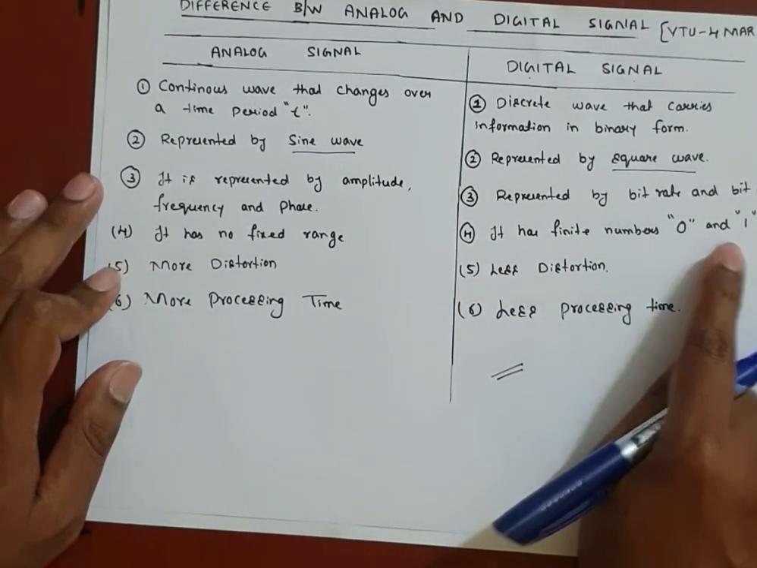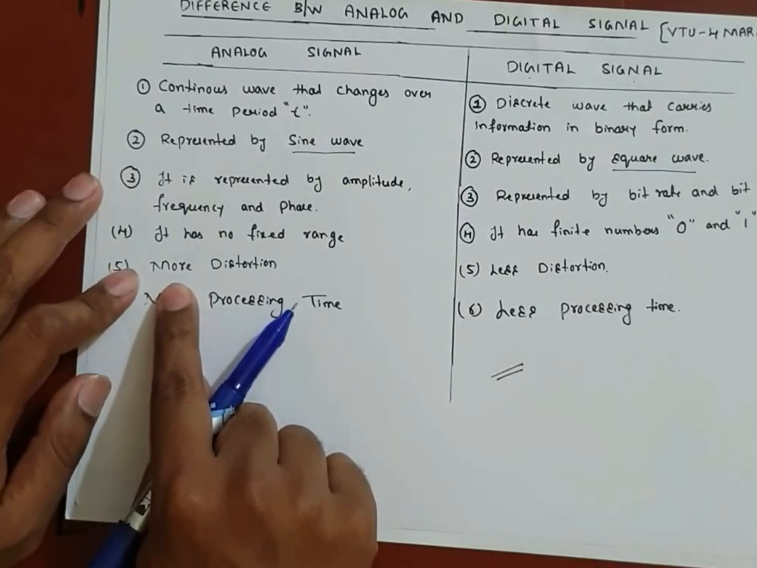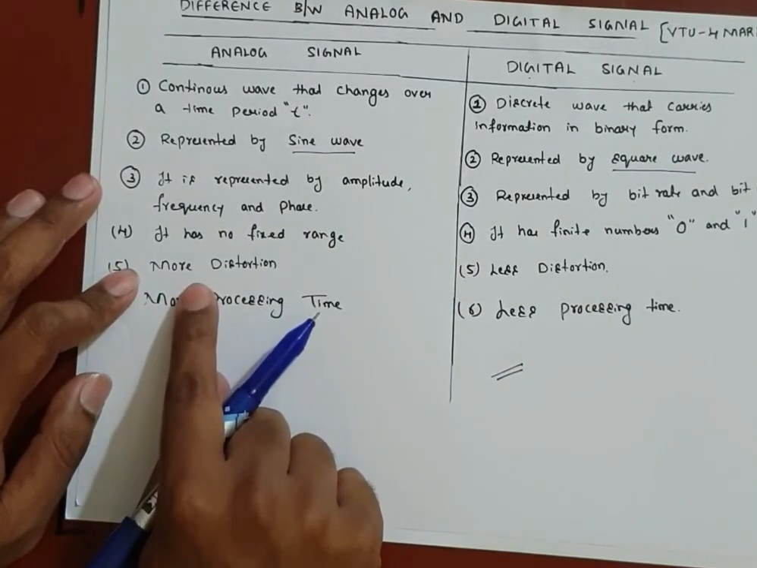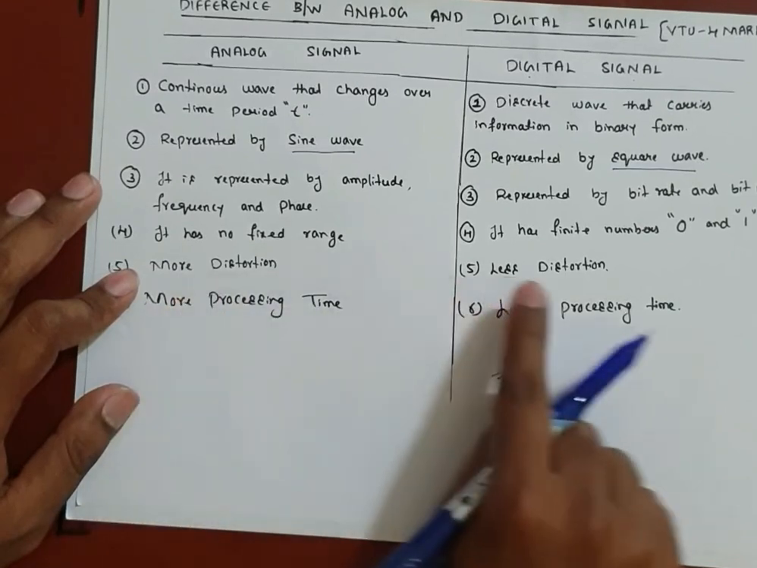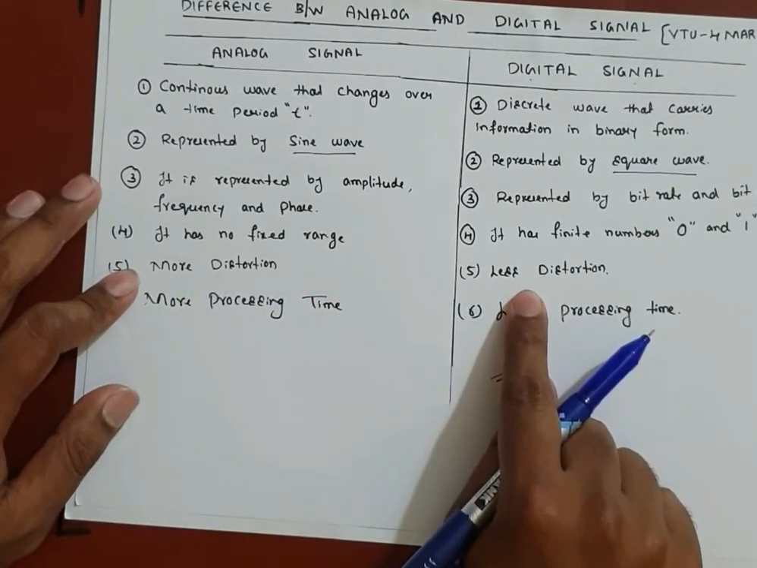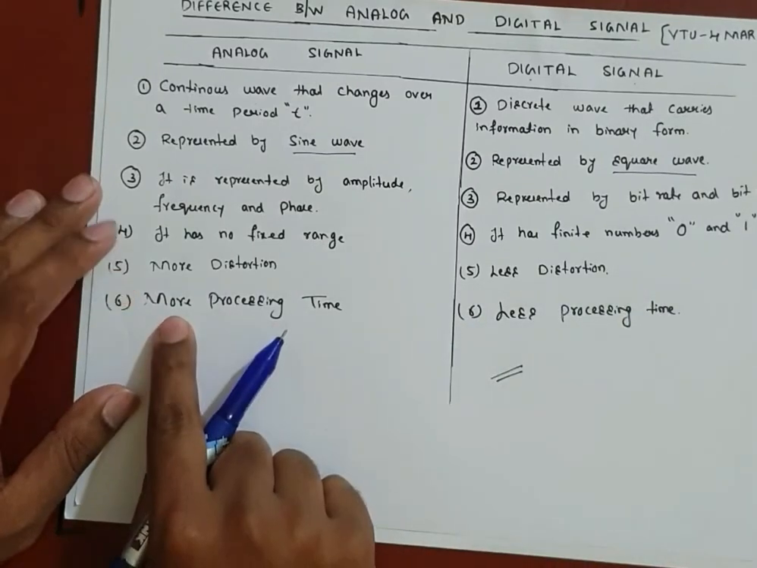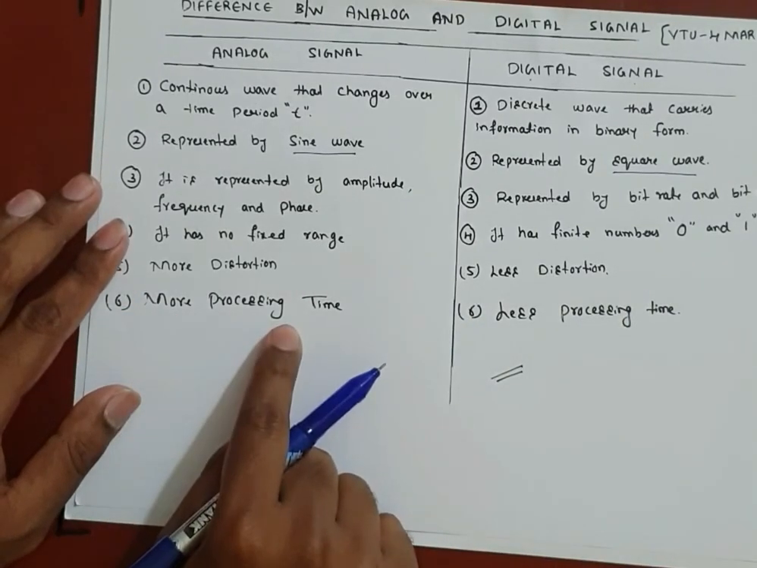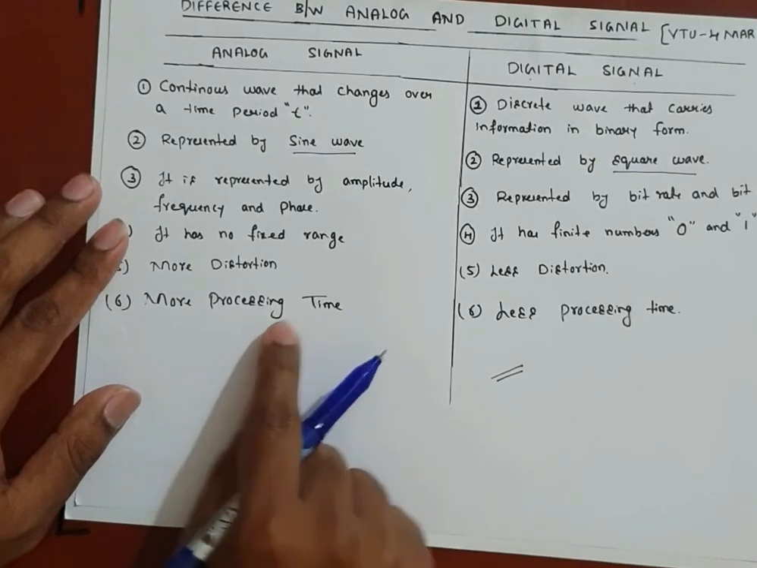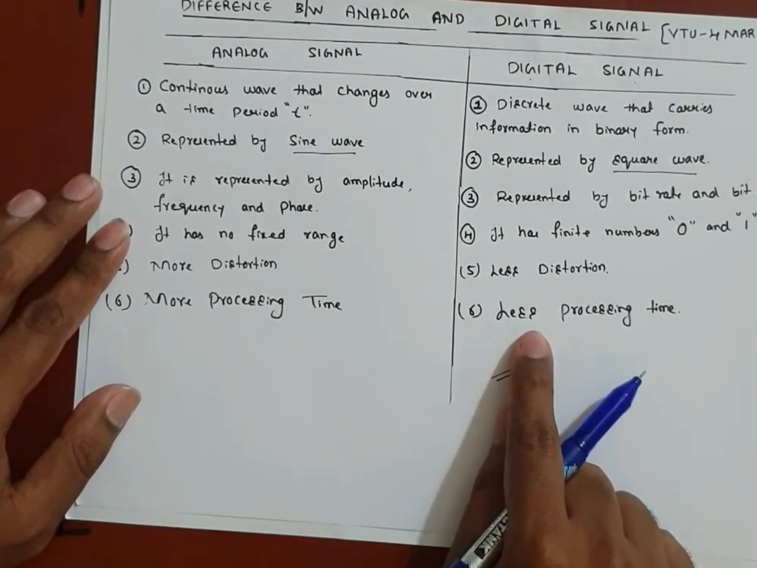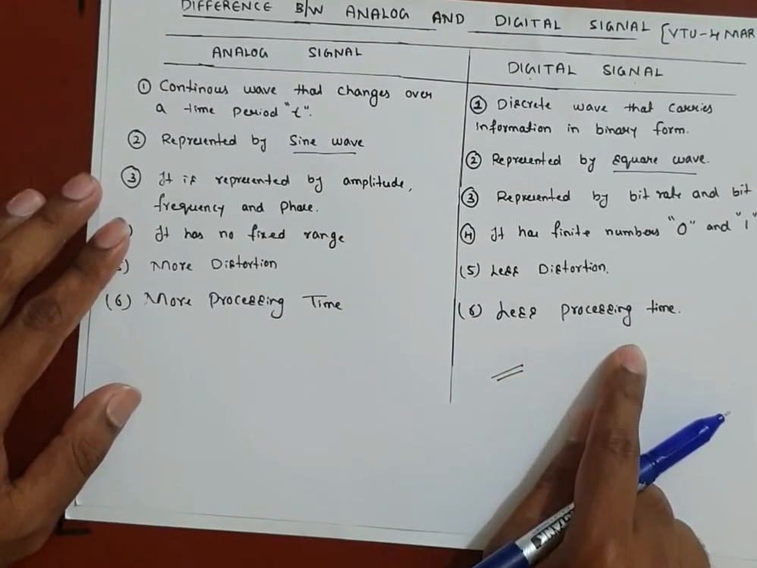It means it can take any value, but in case of digital, it has finite numbers, that is only 0 and 1. The next difference is, analog has more distortion. Why more distortion? Because of the larger number of values. Digital has less distortion because we have only 2 values, that is 0 and 1. Next, analog takes more processing time because more values are there, whereas digital takes less processing time because we have fewer values.